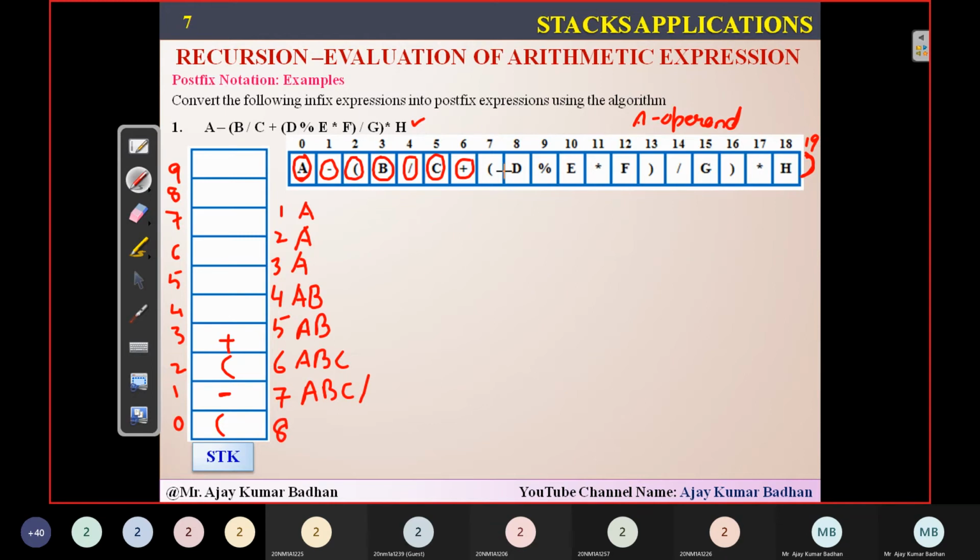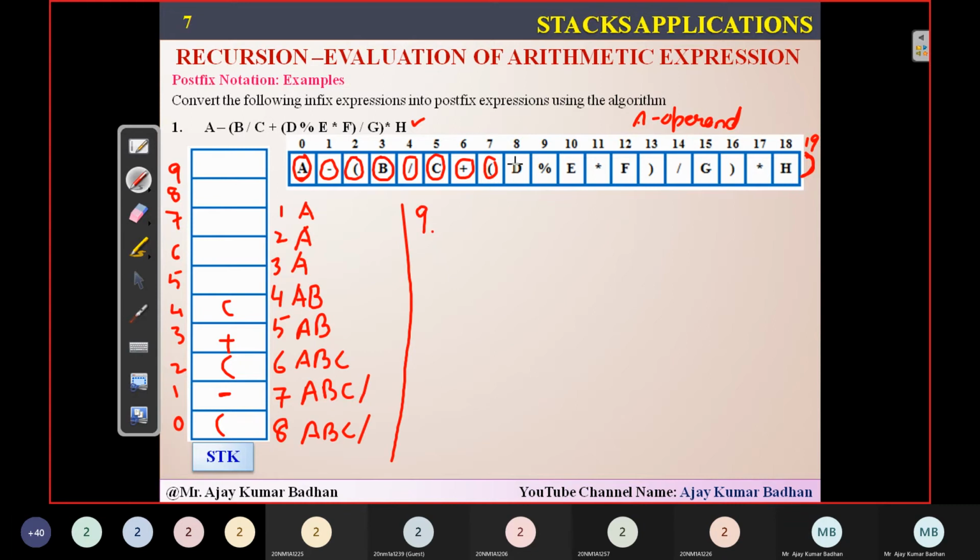After the eighth iteration, what am I going to do? What is the bracket that I got here? Open bracket. Simply dump it. I don't have to check anything. So what is the expression after the eighth iteration? A, B, C slash. I hope you people are getting it. It's very easy, right?